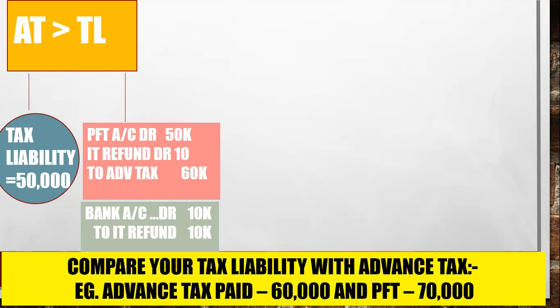Debit IT refund 10,000 to advance tax 60,000. Clear that? After that, just make a receipt entry: bank account debit to IT refund 10,000, when you have received it. Clear that, everyone?